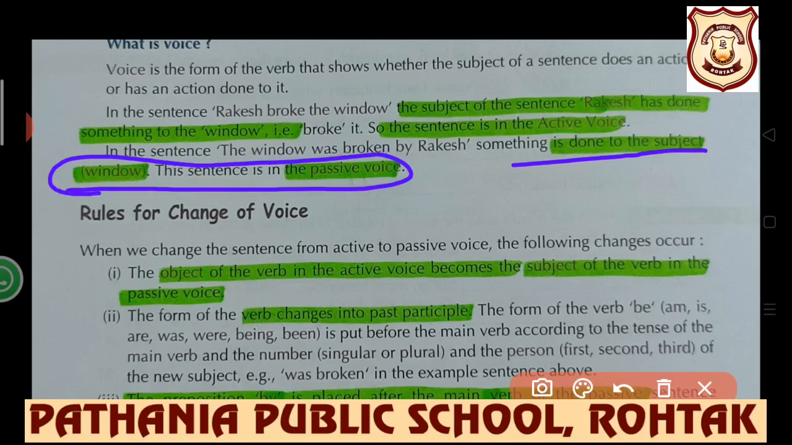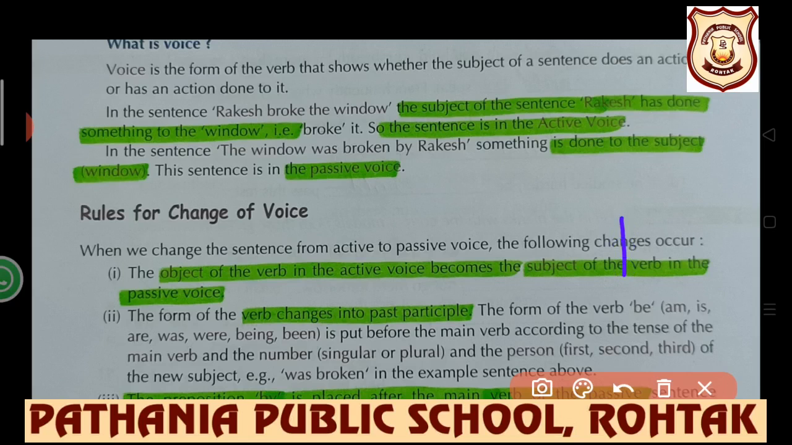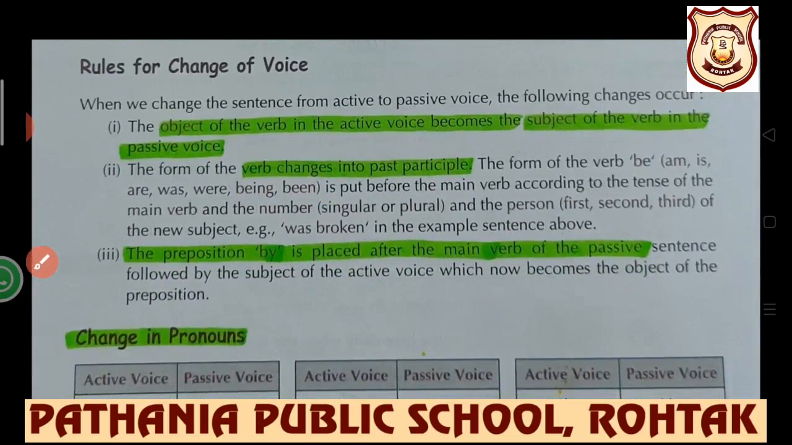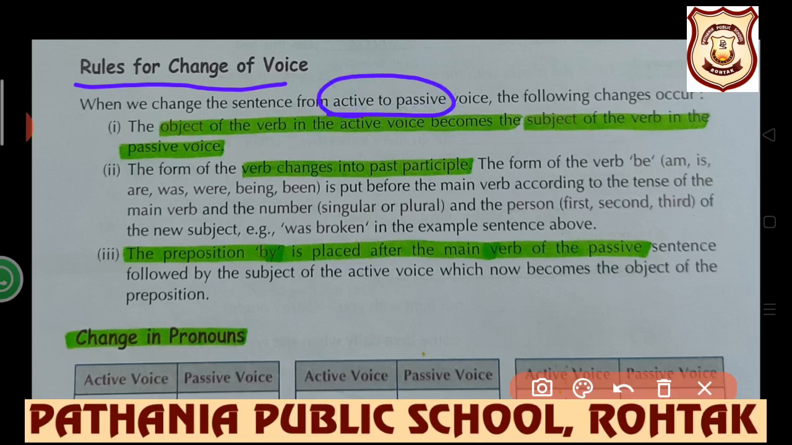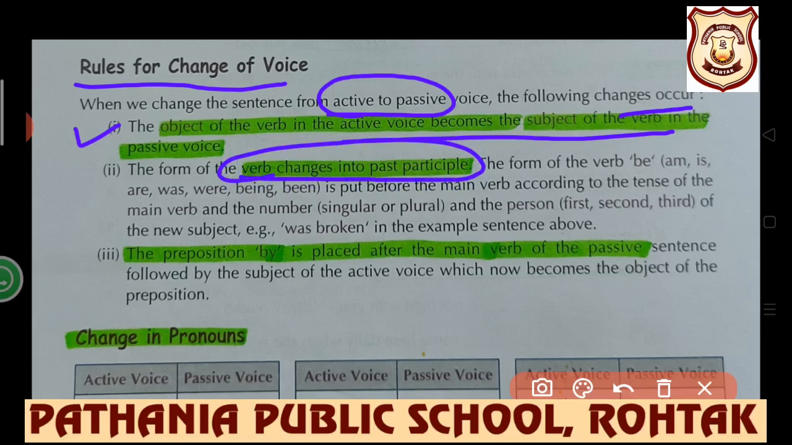in passive voice. Now we have certain rules of changing the voice. When we change the sentence from active to passive voice, the following changes occur. The very first is that the object of the verb in the active voice becomes the subject of the verb. The form of the verb changes into the past participle. Past participle means the third form of the verb. The preposition by is placed after the main verb of the passive sentence.